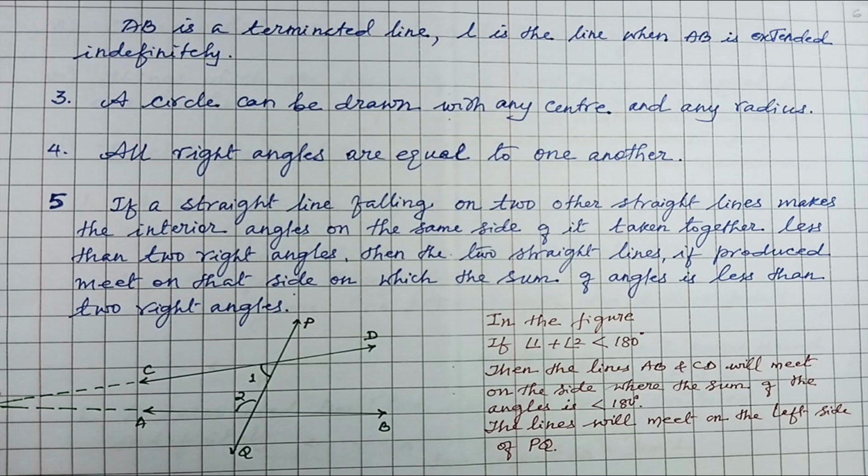Remember that, means they will meet this side and not the other side. In the figure, if angle 1 plus angle 2 is less than 180, then the lines AB and CD will meet on the side where the sum of the angles is less than 180. The lines will meet on the left side of PQ. That is the figure, and that is the statement.